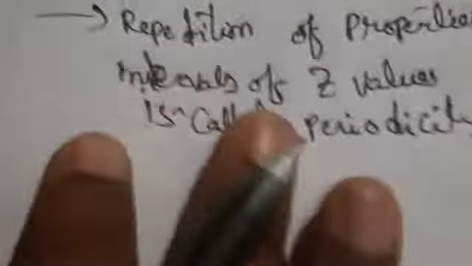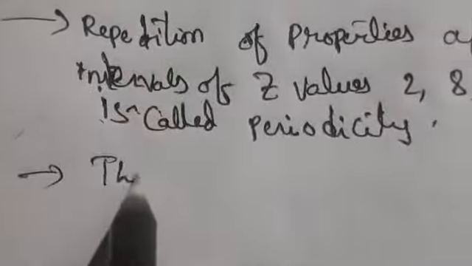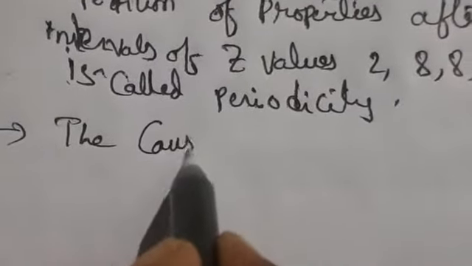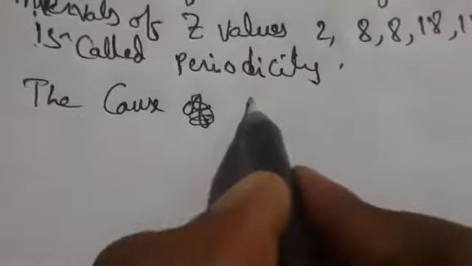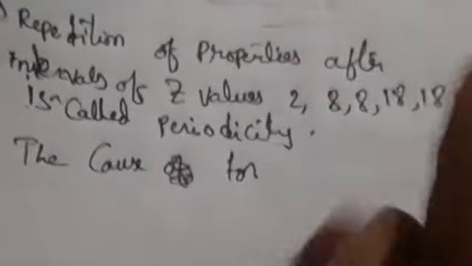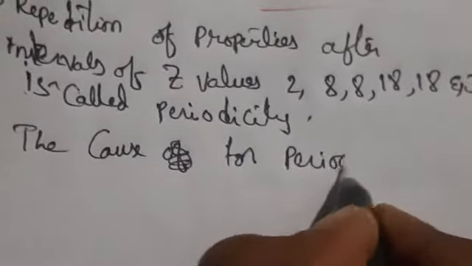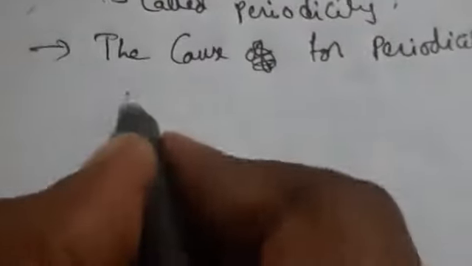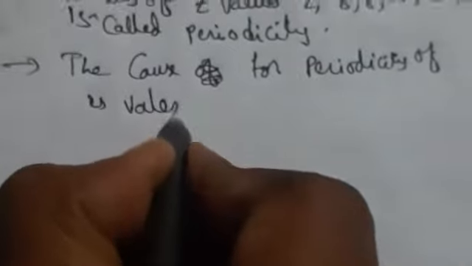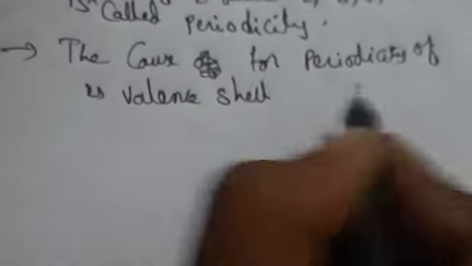So what is the reason that causes periodicity? The cause of periodicity of properties, which we call periodic properties, is valence shell configuration.